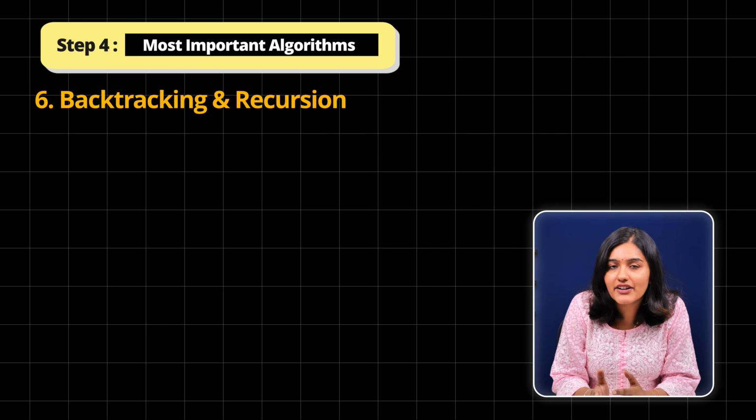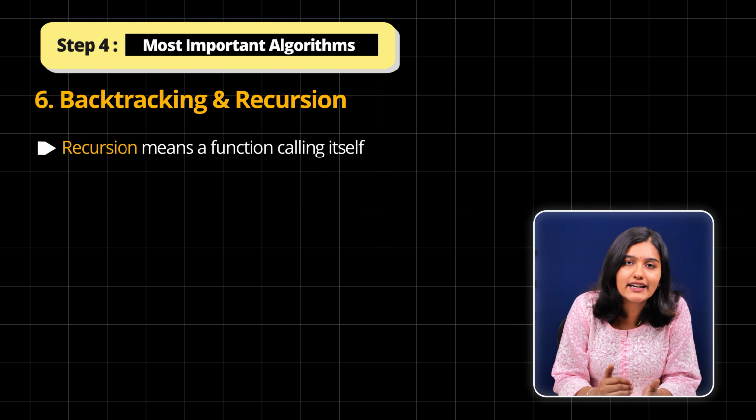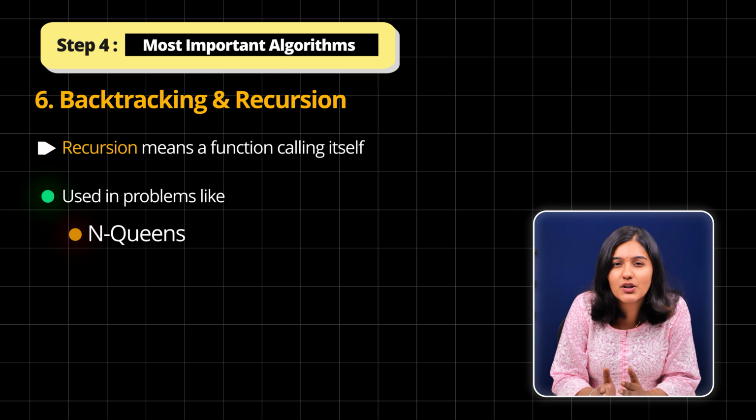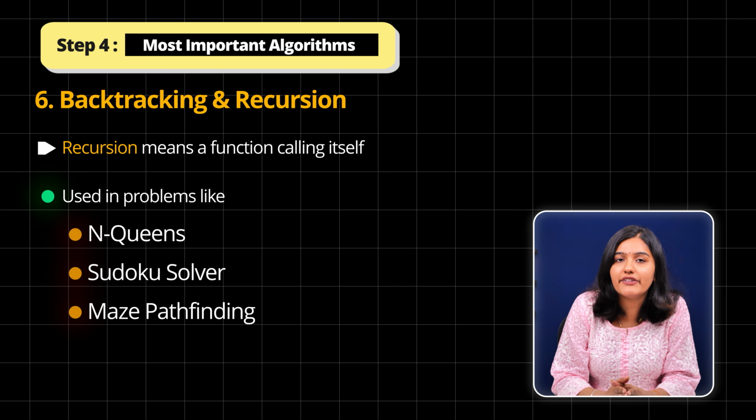Then backtracking and recursion. Recursion means a function calling itself. It's used in problems like N-Queens, Sudoku solver, or maze pathfinding. These teach you how to think recursively and systematically explore possibilities.